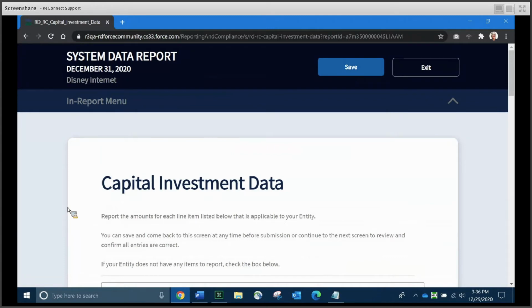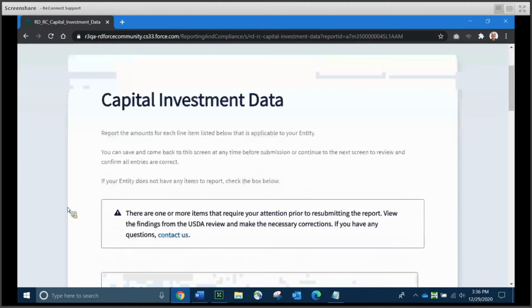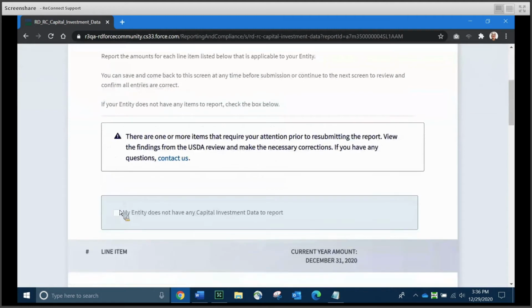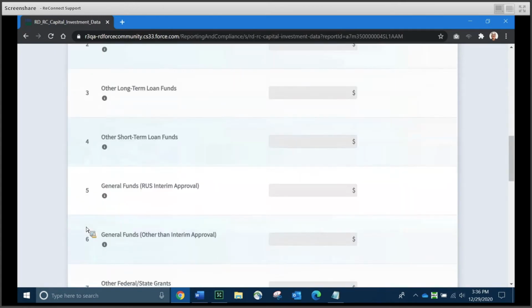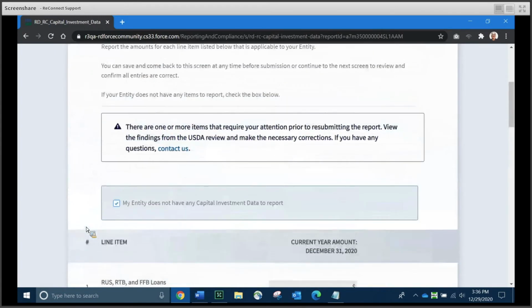And this particular schedule allows you to provide detailed breakdowns of capital investments for the current reporting period. Things that you're going to include here are types and amounts of debt, grants received, contributions in aid of construction, and other types of capital investments. Now, just like one or two of the other schedules, if you don't have any of this type of information applying to your entity, you can simply click the checkbox. It will gray out all of the boxes, and you can simply click Save and Continue at the bottom.